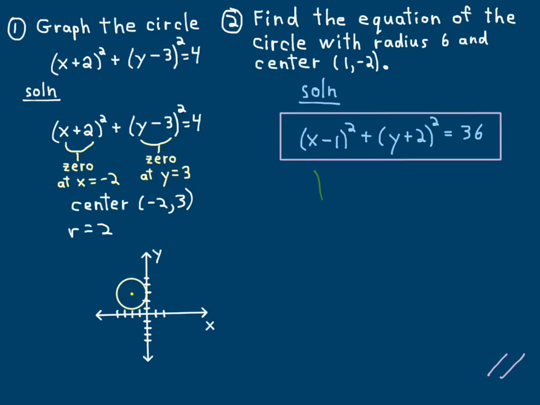Like put in x is 1, and then you'll get y plus 2 is 6, and then y is 4, and see if it lies on the circle. But that's a little bit more time consuming to do it that way.